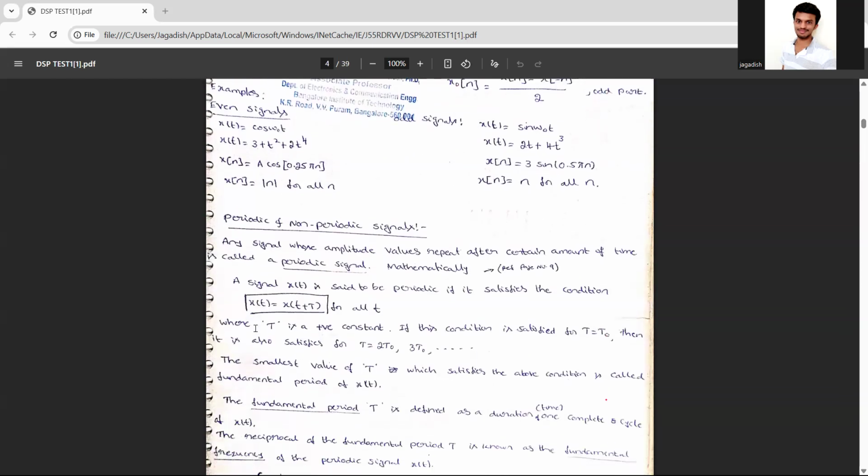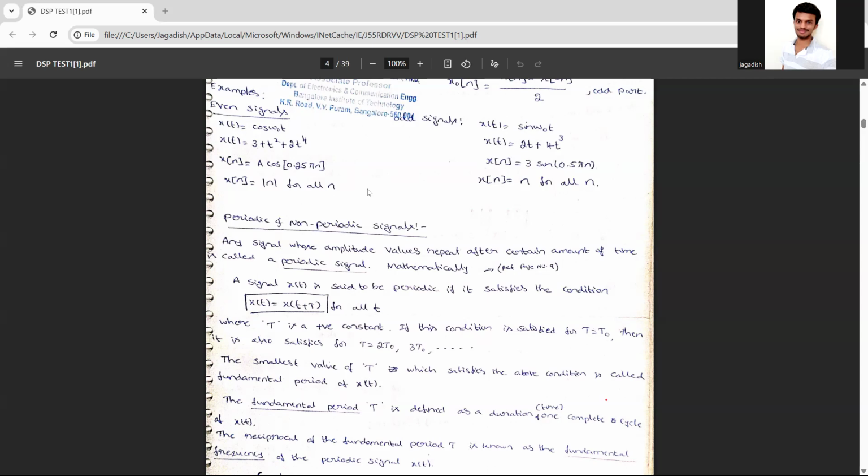The next comes periodic and non-periodic signals. See, today your work is to learn this complete question, write and practice. Don't just look at it. You have to write and practice. The first 7 or 8 pages, like 40 minutes I will take. So you have to write and practice, because the 8 marks they are asking in the examination for sure. So next comes periodic and non-periodic signals.